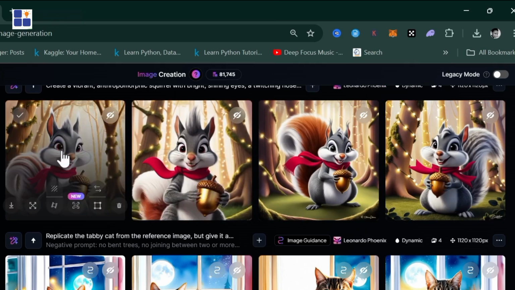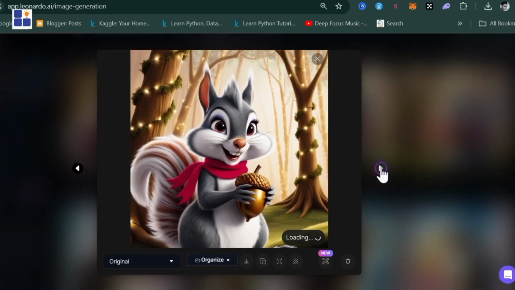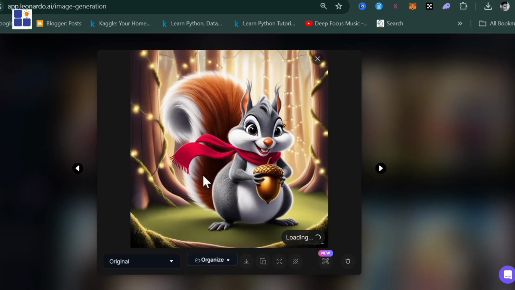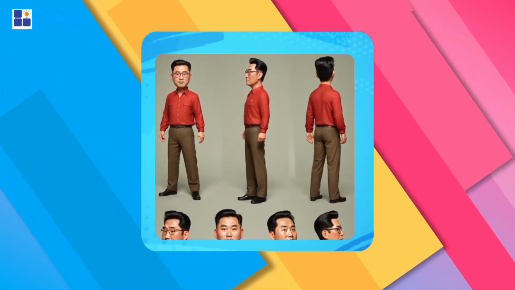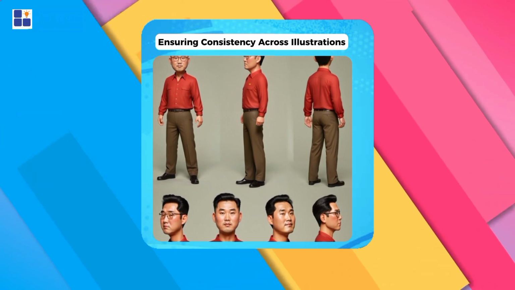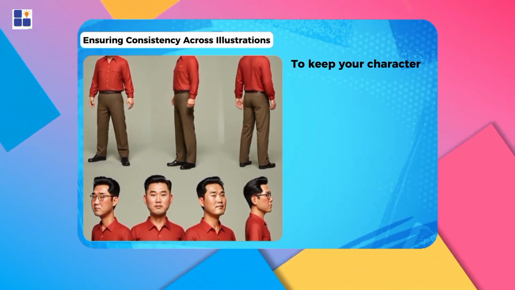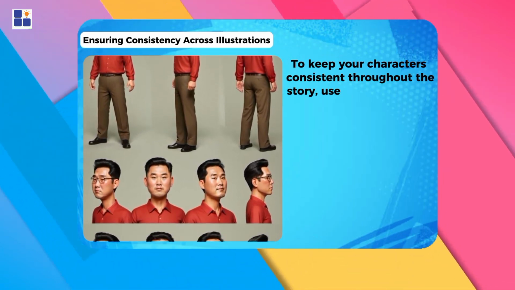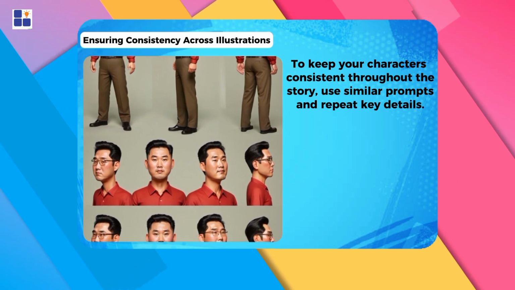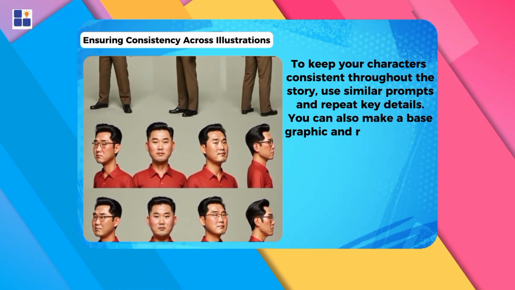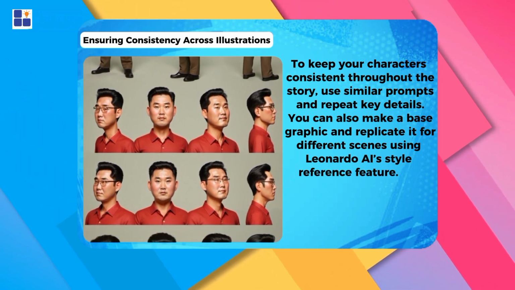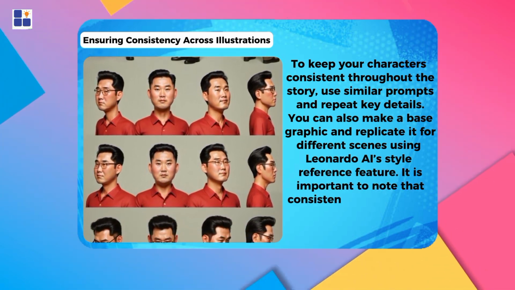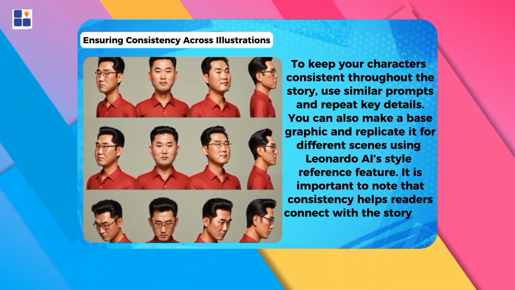This prompt clearly defined the character. What do you think of the output? Prompts like this ensure the AI generates visuals that match the personality and setting of your character. Number 2. Ensuring consistency across illustrations. To keep your characters consistent throughout the story, use similar prompts and repeat key details. You can also make a base graphic and replicate it for different scenes using Leonardo AI's style reference feature. It is important to note that consistency helps readers connect with the story and its characters.